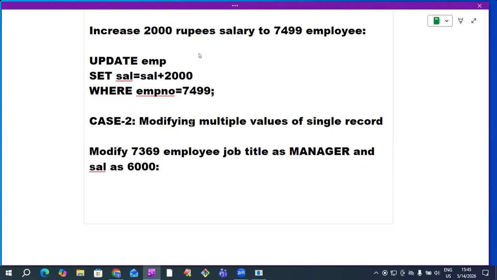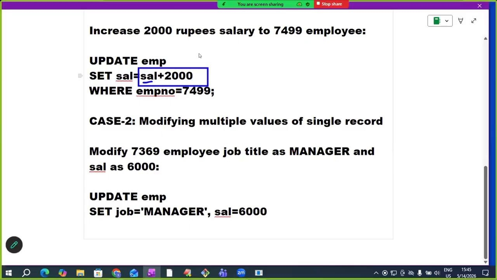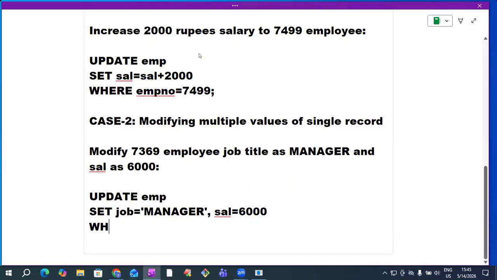This is my requirement. One more time, sir, what we need to write? 6,000. Did you notice that in the earlier example we were writing salary plus 1,000? The current salary we were increasing by 2,000 rupees. But here directly we are modifying salary as 6,000. Did you understand this point? Here directly we are modifying salary value as 6,000, whereas there to the current salary we were increasing 2,000. Where employee number equals to 7369.